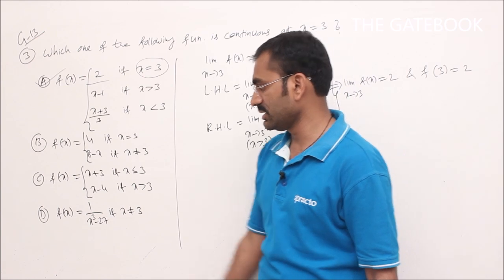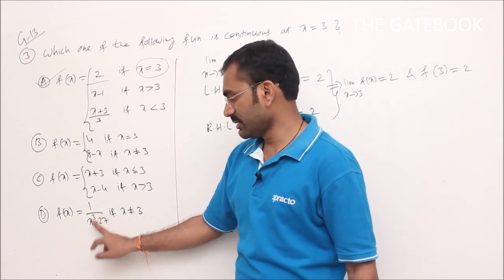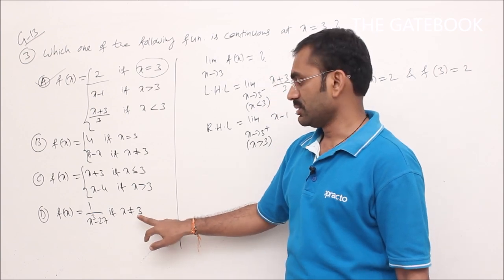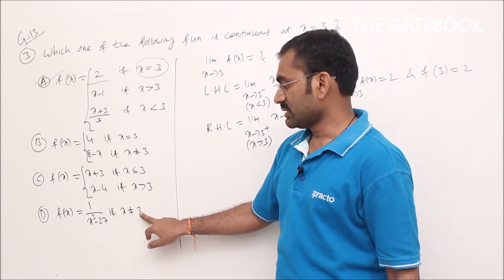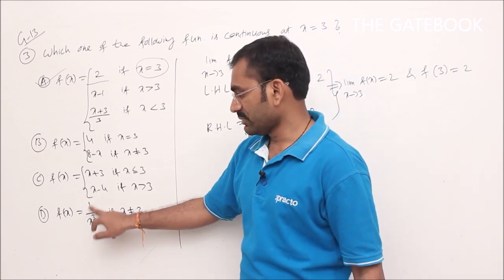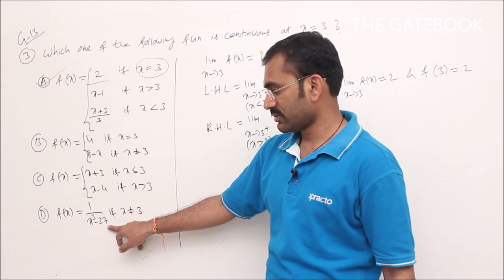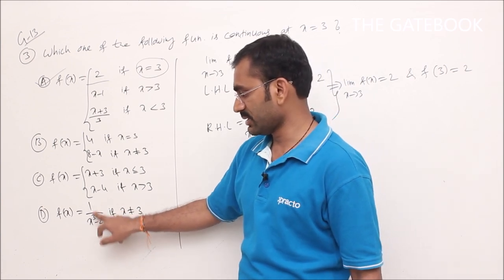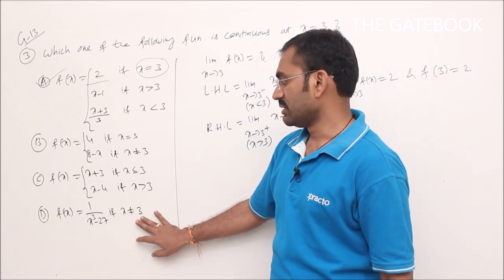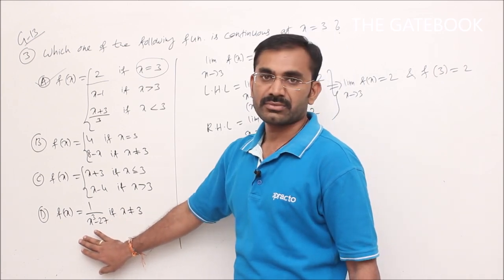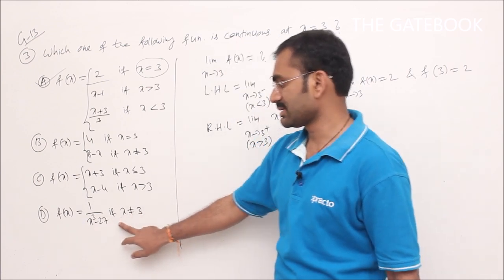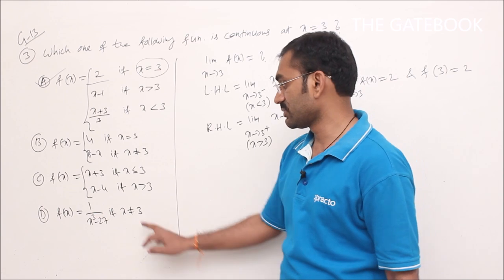Now see option D here, f of x is 1 by (x cube minus 27) if x not equal to 3. Suppose you take x is equal to 3, what about 1 by (3 cube minus 27)? You will get 27 minus 27, 0, and 1 by 0 gives an infinite value. So at x is equal to 3, the function is not defined. The function does not exist at x is equal to 3.